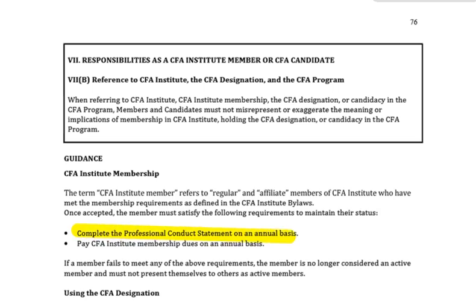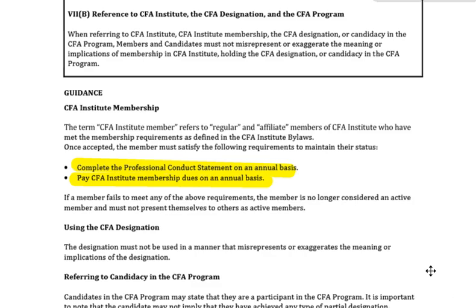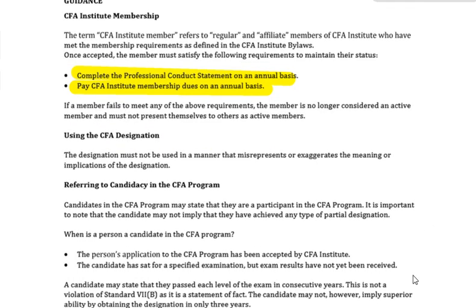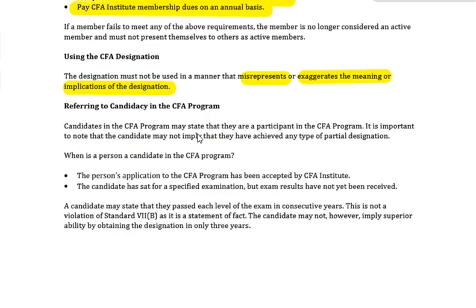Complete your professional conduct statement and pay your membership fees. If you fail to meet any of the above requirements, the member is no longer considered an active member and must not present themselves to others as active members. Just watch for that, guys. The designation must not be used in a manner that misrepresents or exaggerates the meaning or implications of the designation. How do you refer to candidacy in the program?